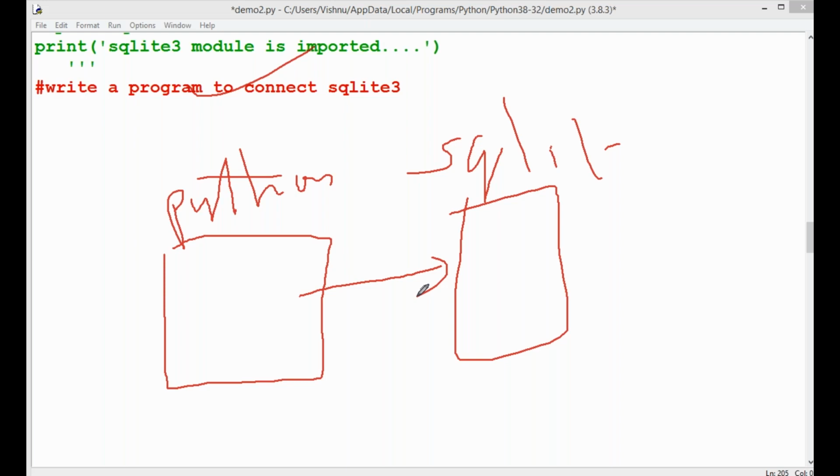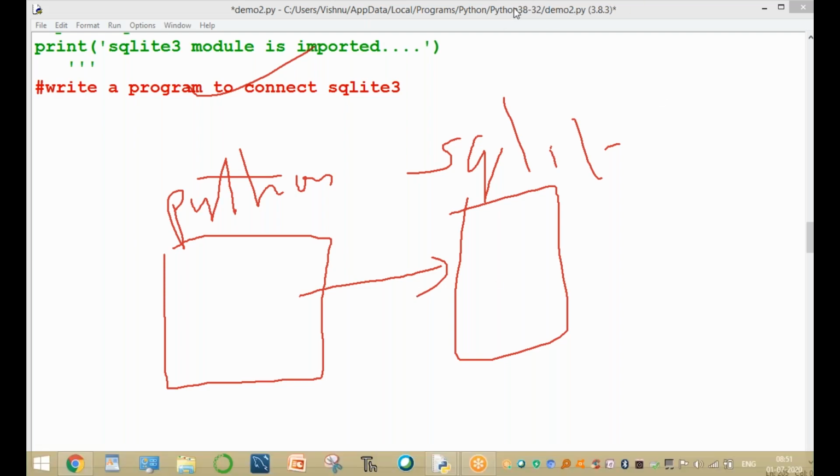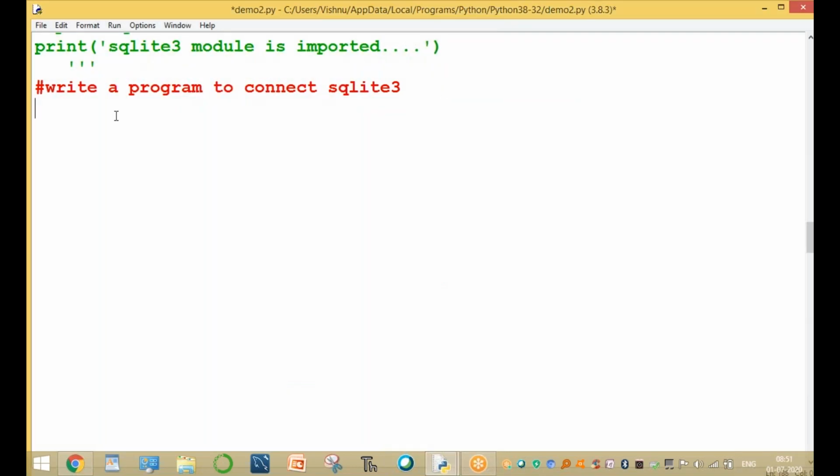The command name is called connect, with the database name within the parenthesis. Please wait one minute. Okay, now import sqlite3. The next one, connection equal to sqlite3.connect command. Connect to any one database. You can open any one database, by default a test database or sample database. Any one, sample.db is the database name.